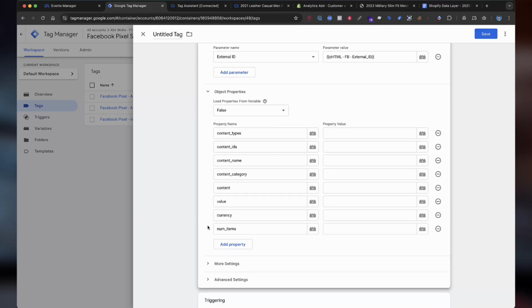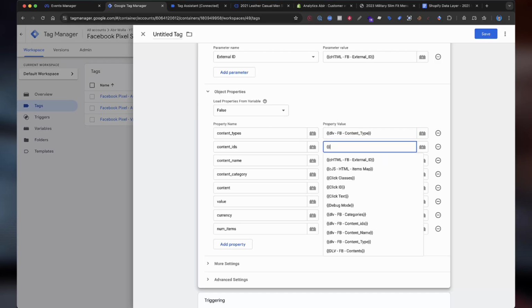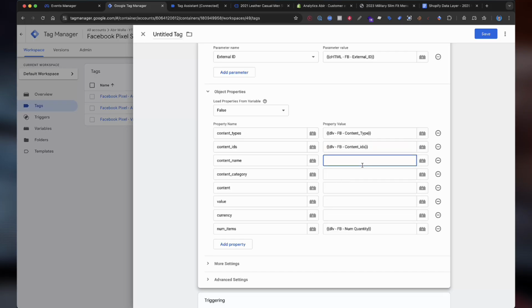Okay, I added the property name here, and for the extra parameter for add payment info, this one is the number of items. The parameter will be the number of quantity. This one is for content name, the IDs, content ID, the name, the content type, and this one is content name.